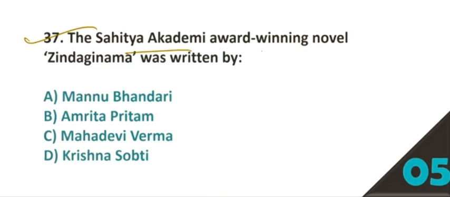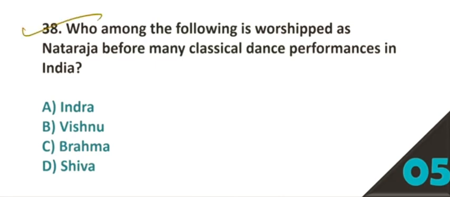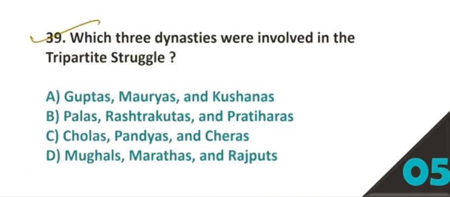37. The Sahitya Akademi Award winning novel Zindaginama was written by? Option number D is the right answer, Krishna Sobti. 38. Who among the following is worshipped as Nataraja before many classical dance performances in India? Option number D is the right answer, Shiva. 39. Which three dynasties were involved in the tripartite struggle? Option number B, Palas, Rashtrakutas and Pratiharas.